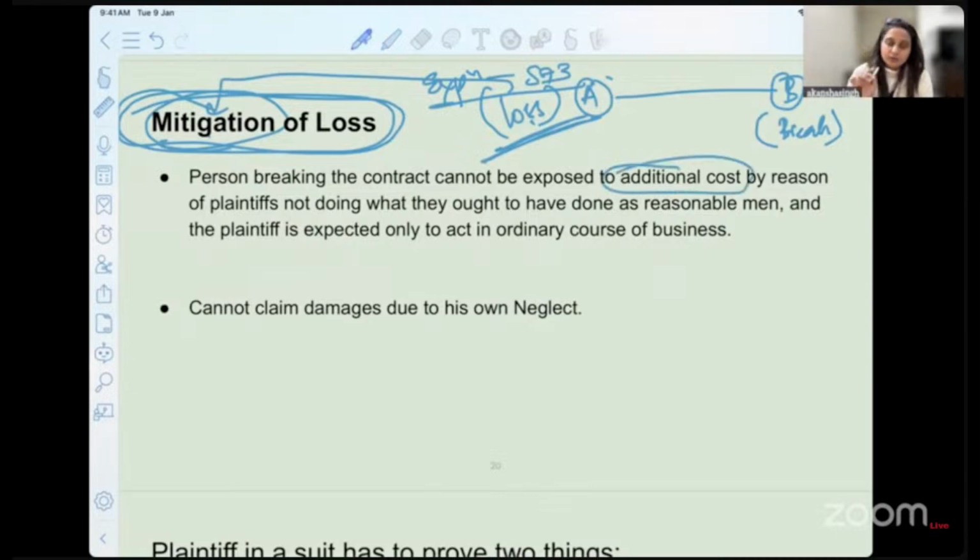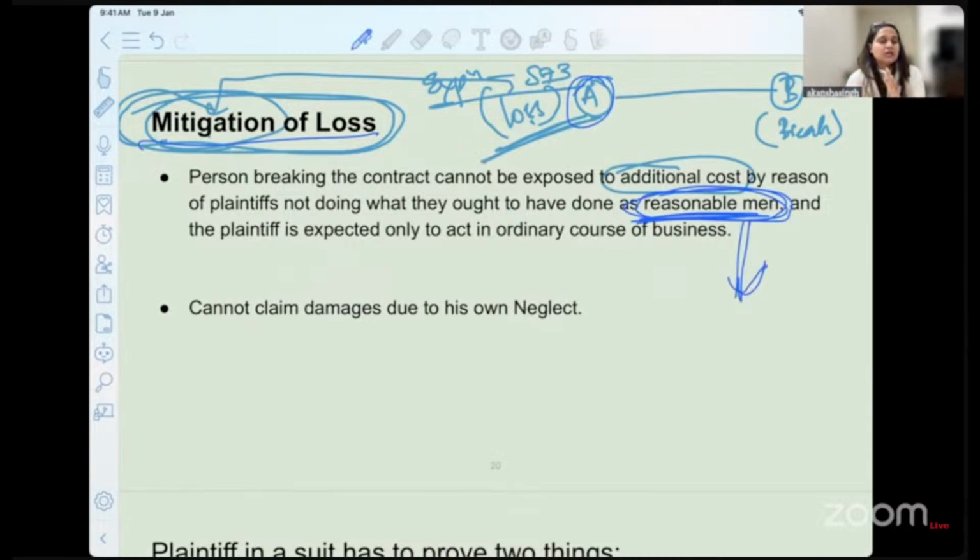So why is it important for A to mitigate? Because he will not be getting additional cost from the wrongdoer later for his own wrongful act, and he is expected to act as a reasonable man. So when we meet in our classes, we will have one discussion on who is a reasonable prudent person.